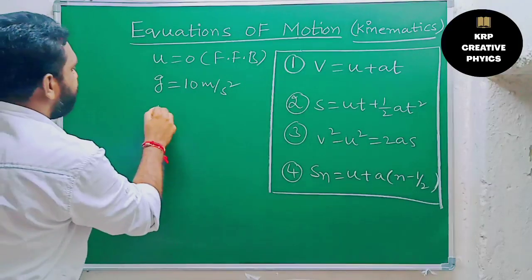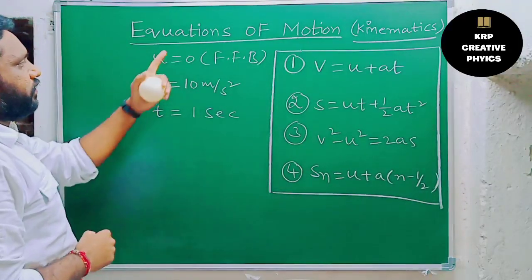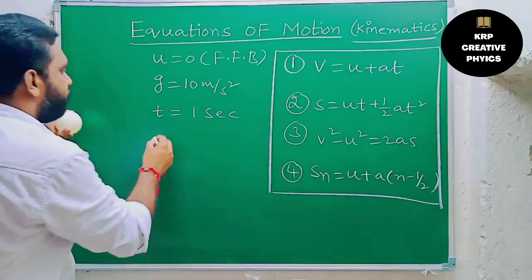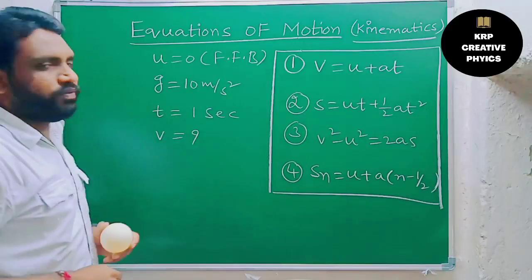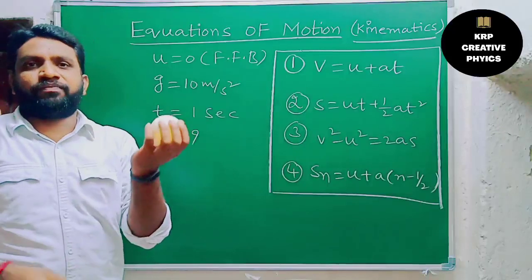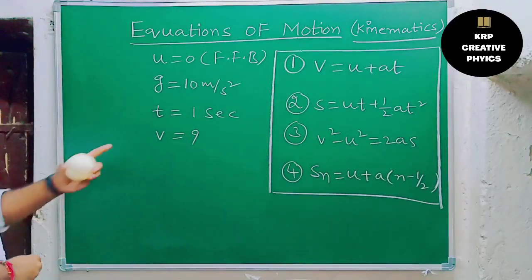Just assuming that it takes 1 second to reach the other hand. So these are the given information from that one. Based on these three values, what we are going to find in this problem is the v value. What is meant by v? The velocity of the ball after reaching my hand. Final velocity of the ball we are going to calculate here.